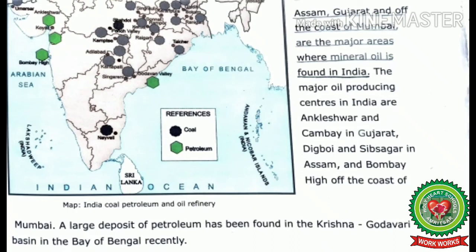Assam, Gujarat and off the coast of Mumbai are the major areas where mineral oil is found in India. The major oil producing centers in India are Ankleshwar and Cambay in Gujarat, Digboi and Sibsagar in Assam, and Bombay High off the coast of Mumbai. A large deposit of petroleum has been found in the Krishna Godavari basin in the Bay of Bengal recently.